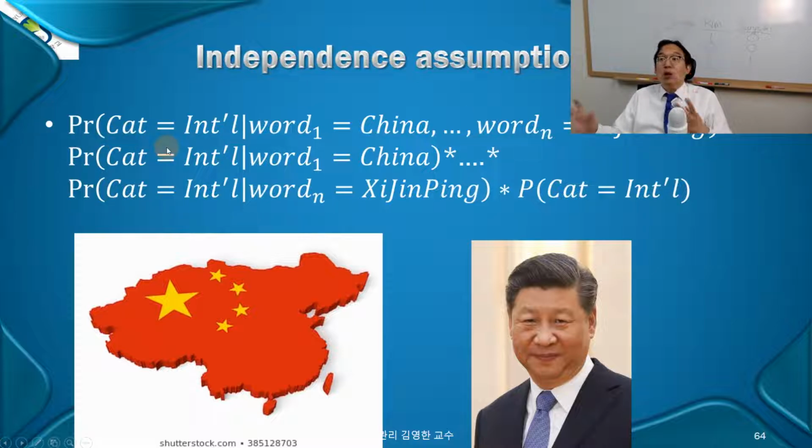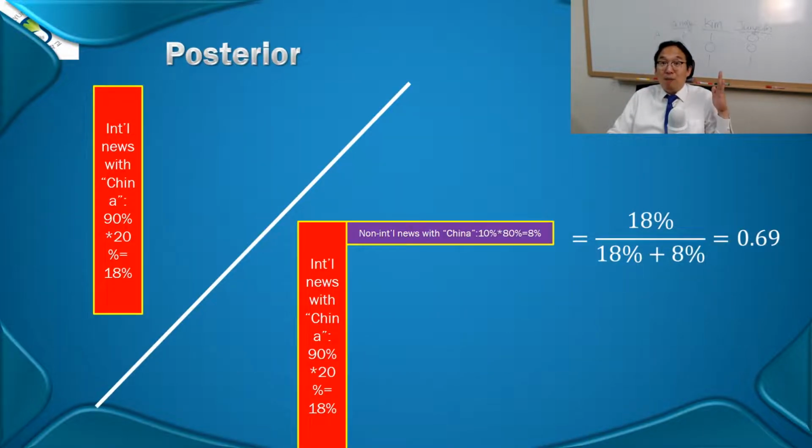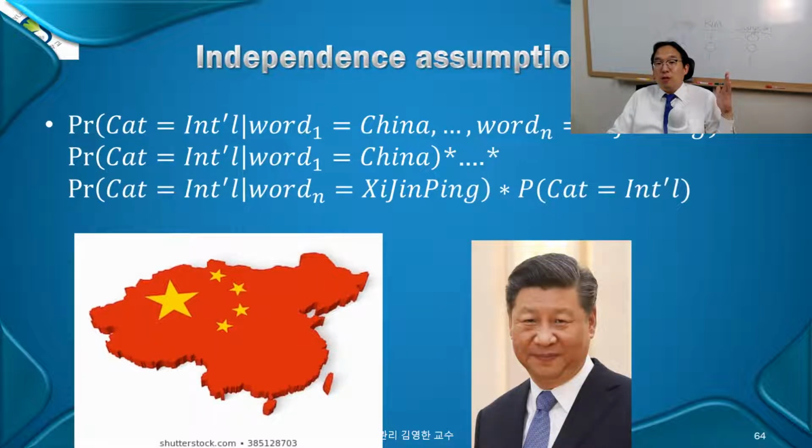Holy cow. The posterior probability with China only, right, was complicated enough. Like box over box, like this. Box over boxes, right? But now we are trying to incorporate a whole lot of words, like n different words, China and all the way down to Xi Jinping. You're screwed. But if you put in a naive assumption that the appearances of these words are independent of each other, it makes your life easier.